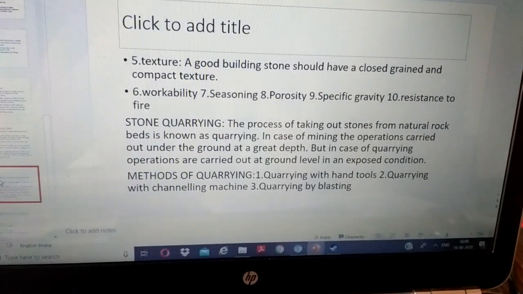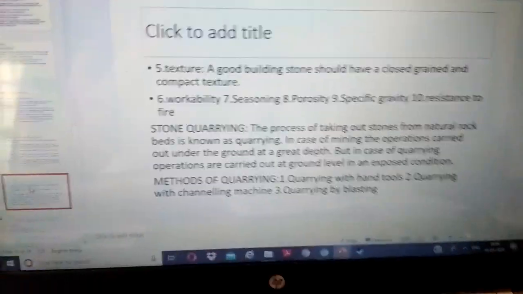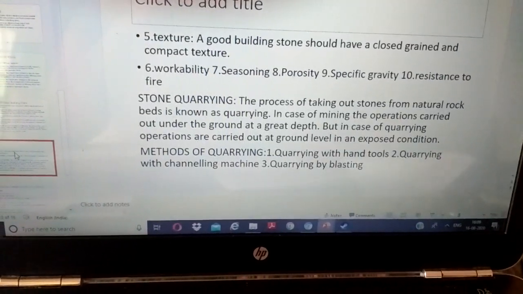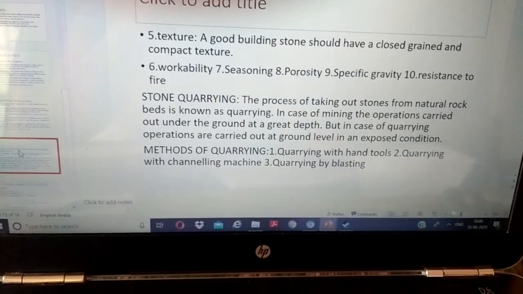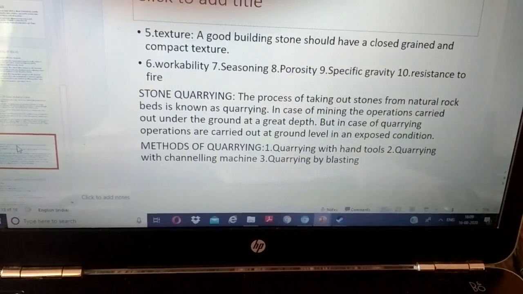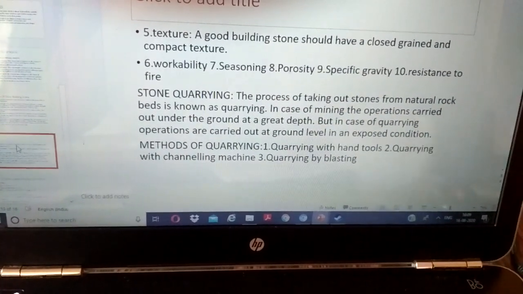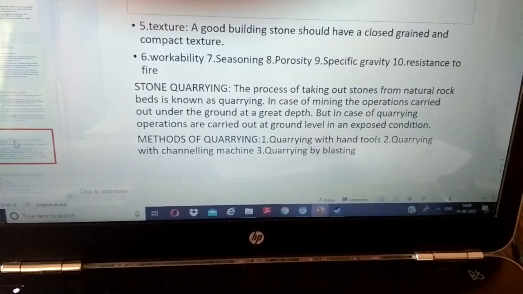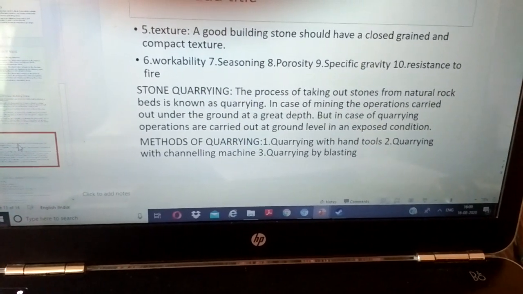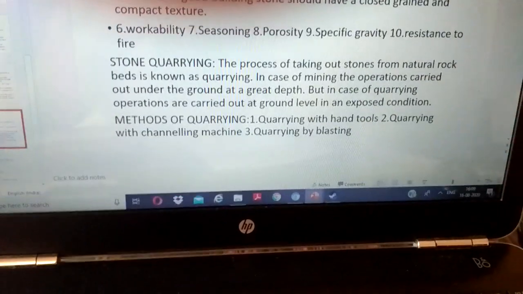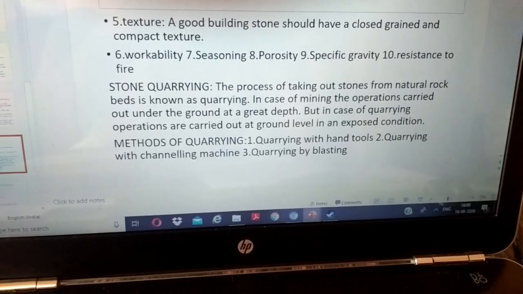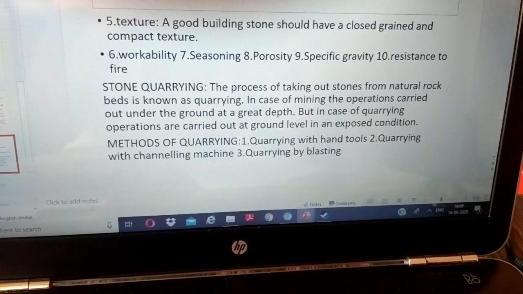Sixth, workability. Seventh, seasoning. Eighth, porosity. Ninth, specific gravity. And 10th, resistance to fire.